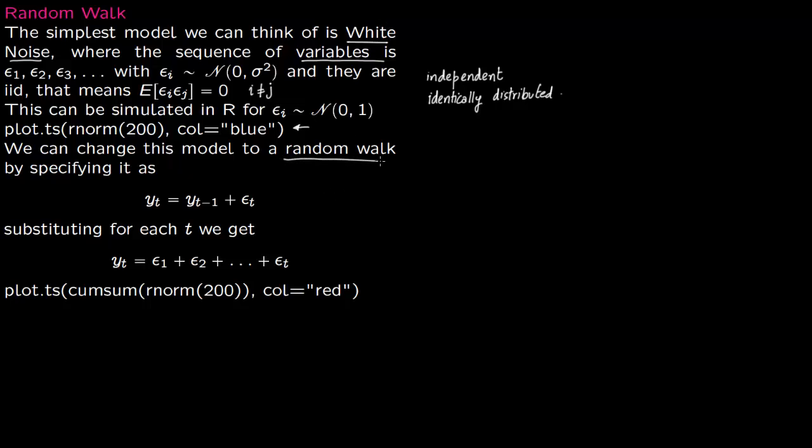So the random walk is y of t is equal to y of t minus 1 plus epsilon t. So this is your position at time t, which depends upon your position at time t minus 1 plus some random error.